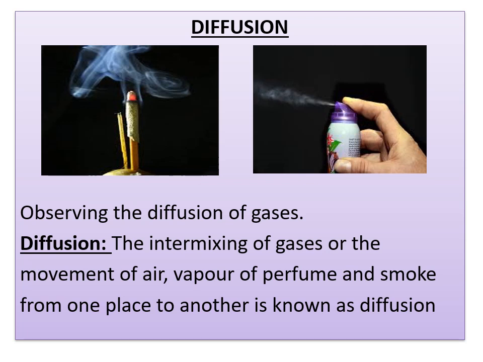So now what is this called? This is actually diffusion. The intermixing of gases, or the movement of air, vapor of perfume and the smoke from one place to another, is known as diffusion. Here, what is intermixing of gases? Here, the air present in the room and the smoke from the agarbatti or the perfume readily move into the spaces between the particles of air present in the room. So this is nothing but called intermixing of gases.